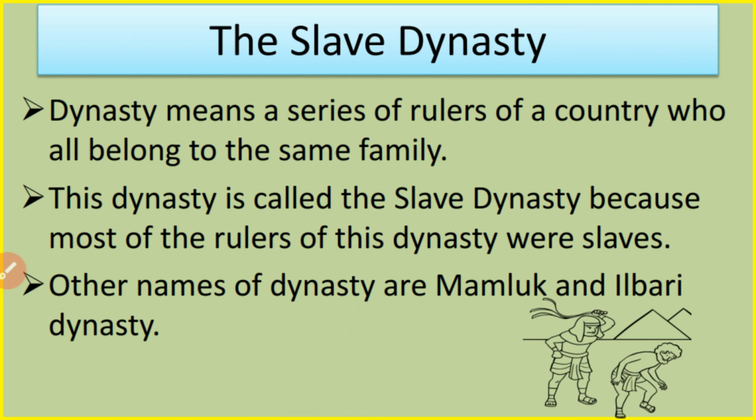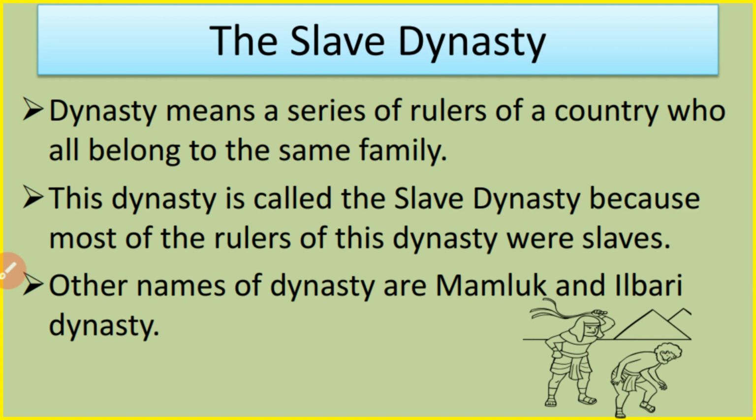Now let's talk about the Slave Dynasty. This dynasty is called the Slave Dynasty because most of the rulers of this dynasty were slaves. Now the question arises, who were the slaves? Slaves were the men and women who were owned by other men and women.